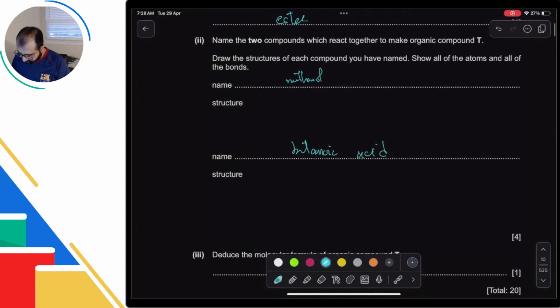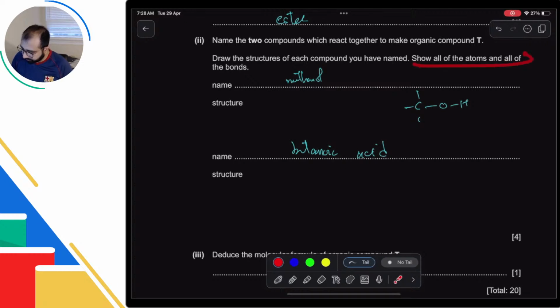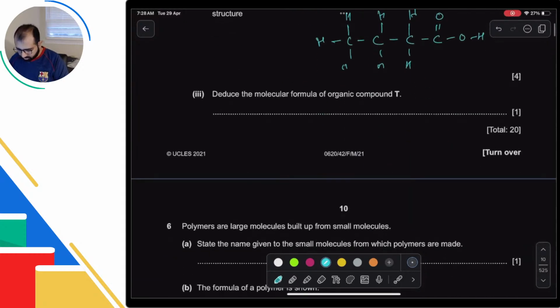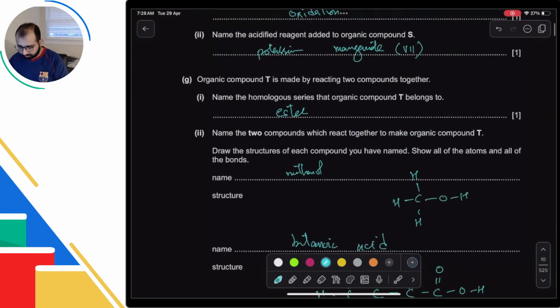Okay. So the structure of methanol is simply this. You can skip hydrogen if they haven't told you otherwise. But they have said draw all the atoms, so we are going to write all the atoms. Similarly, butanoic acid is 4 carbons, last one has double bond O and OH, and everything else is just hydrogens. Okay, there you go.